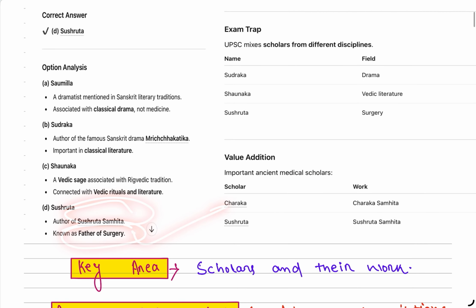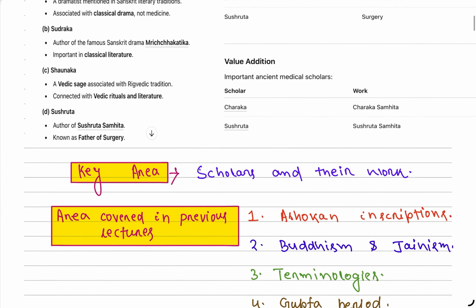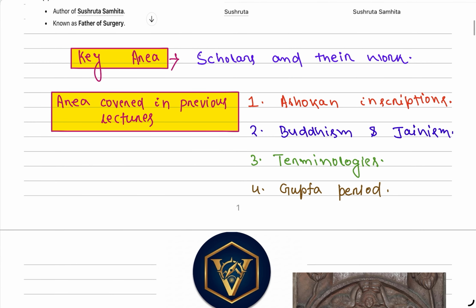About the other options, Somila is related to drama. Sudraka, Mrichchhakatikam, means he was a playwright, related to classical literature. Then Shaunaka, a Vedic sage. So now we can move forward with other questions.